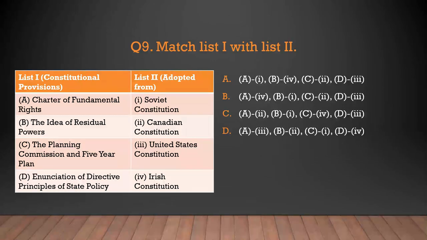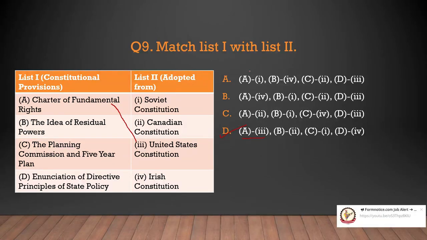Now, constitutional provision, Charter of Fundamental Rights, adopted from. If you look at the options A1, A4, A2, A3, if we only know this one, that the Charter of Fundamental Rights has been adopted from the United States Constitution, then we don't need to check the others. We don't need to match the other B, C, D. Only with this we can mark option D is the correct answer. A with the third is only given in option number D.